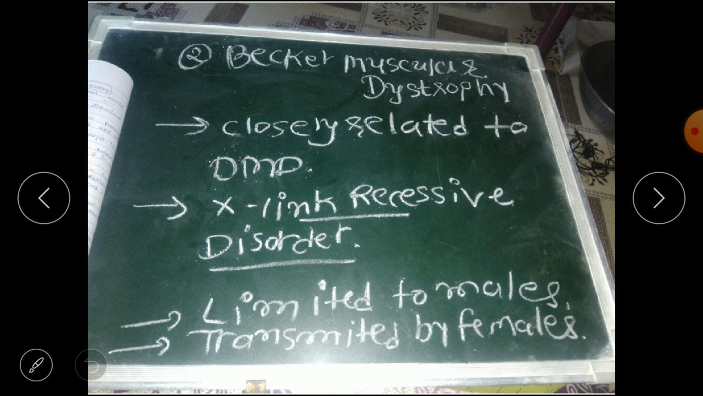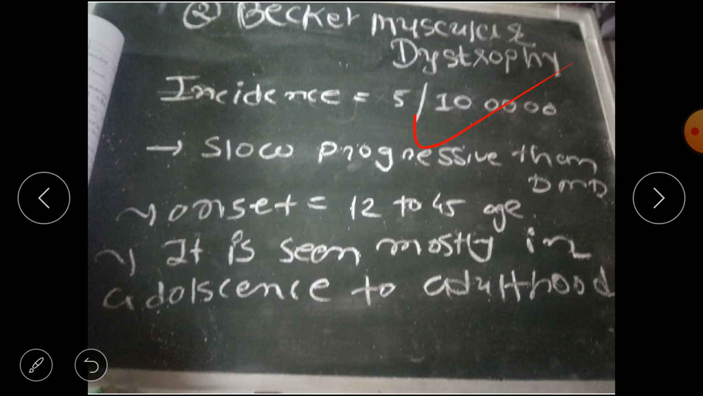The next is, it is closely related to DMD. Incidence is 5 per 1 lakh, and it is slower progressive than DMD. જે DMD કરતા slow progressive છે, because Duchenne muscular dystrophy is a severe condition but Becker's is not as severe. Then onset is 12 to 45 years of age, means the onset occurs from adolescence to adulthood. DMD is common basically in children, and BMD, that is Becker muscular dystrophy, is common in adolescence to adulthood.